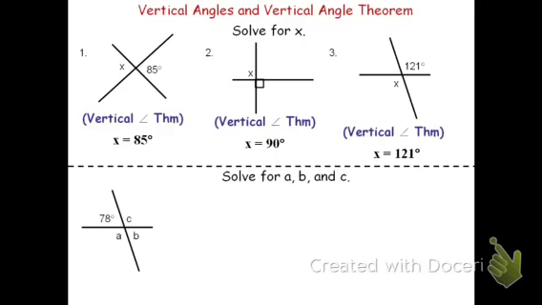Now, because we're not saying that this is angle BCA or something like that, I'm just going to say B equals 78 degrees. It's not really referring to angle B, it's just putting it in position B. And the reason I know that B equals 78 degrees is vertical angle theorem. However, angles A and C are also vertical angles, but I don't know either one. So I've got to find a different way to figure out what the measure of angles A or C are. Now, try to see if you can see a relationship to compare either angle A to that 78 degrees or angle C to the 78 degrees.